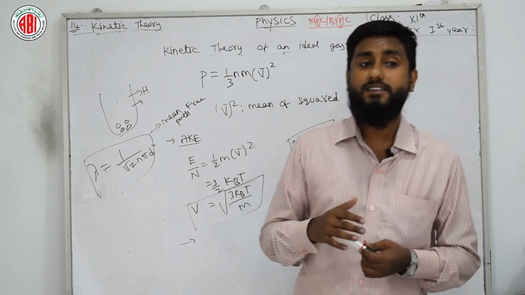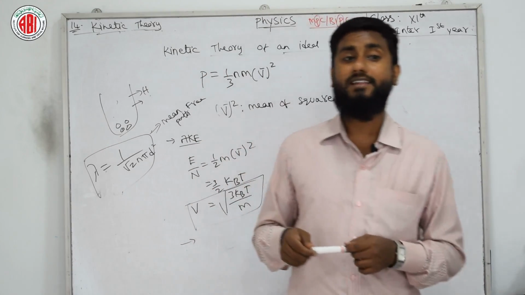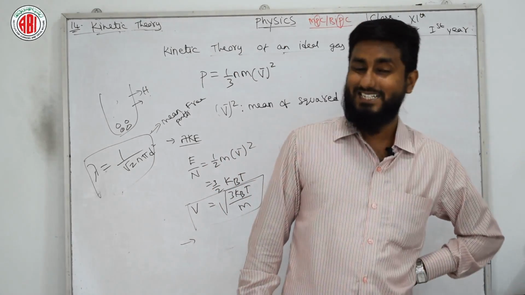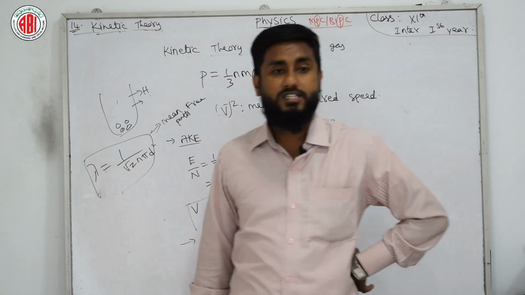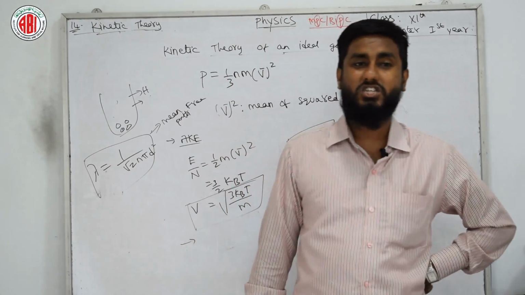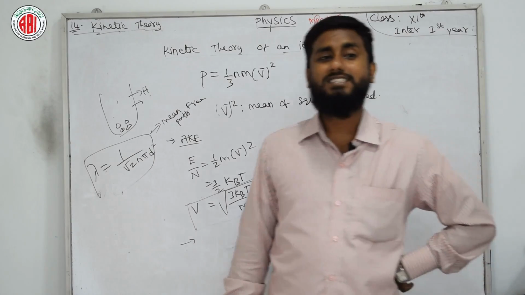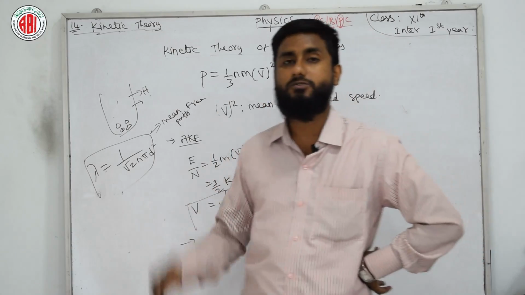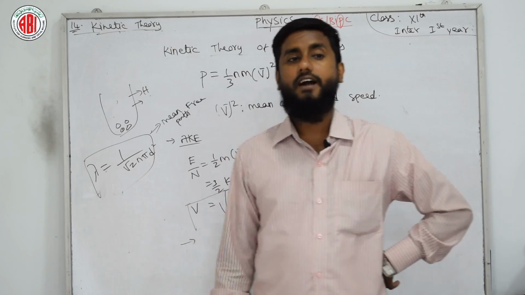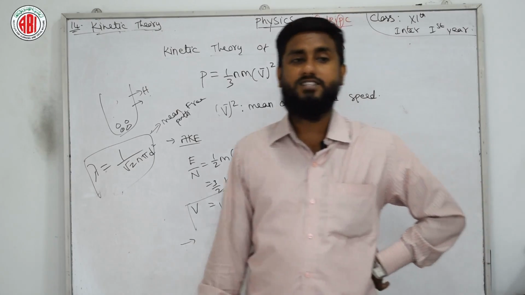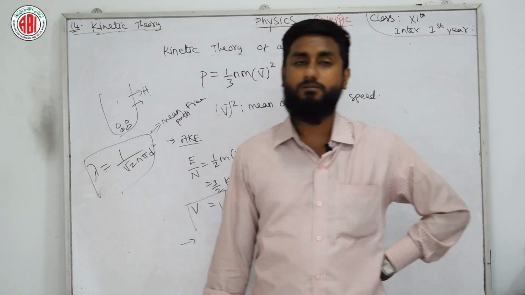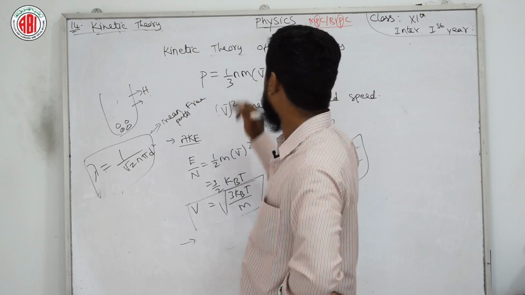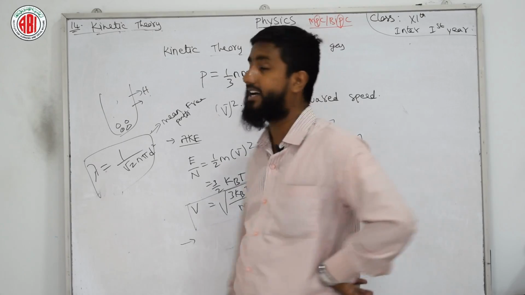Next, the mean free path is the average distance traveled by the moving particles between successive collisions which modify its direction or energy. If a gas consists of n molecules with speeds c1, c2, c3 and so on up to cn, then cRMS = √((c1² + c2² + ... + cn²)/n). So these are the theory points related to the kinetic theory of ideal gases.